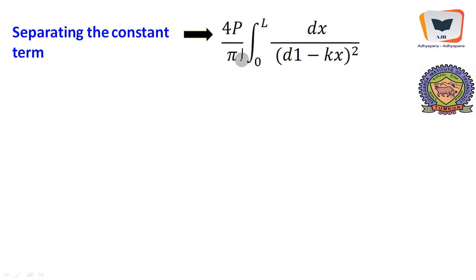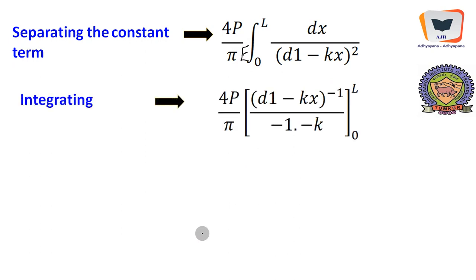Of course, pi should be there, 0 to L dx over (d1 minus kx) whole square, and it will become (d1 minus kx) to the power of minus 2. When we integrate, it is minus 2 plus 1, it becomes minus 1, and minus 1 is the coefficient which will come over here, and the coefficient of the variable will also come over here. The coefficient of the variable x is minus k, so minus k will also come into picture over here, so this will become positive k.